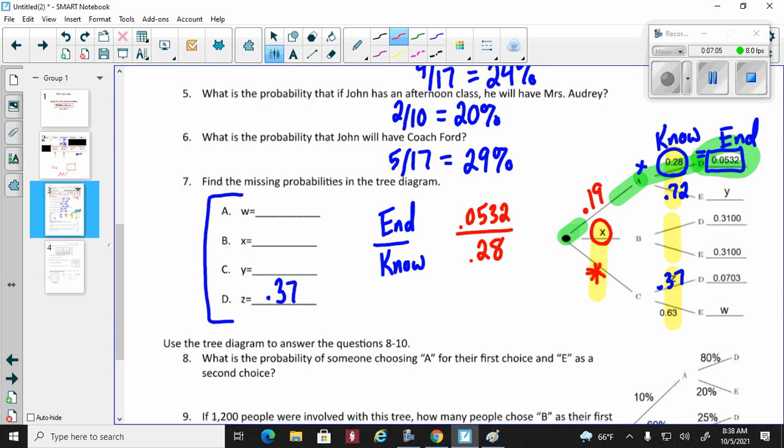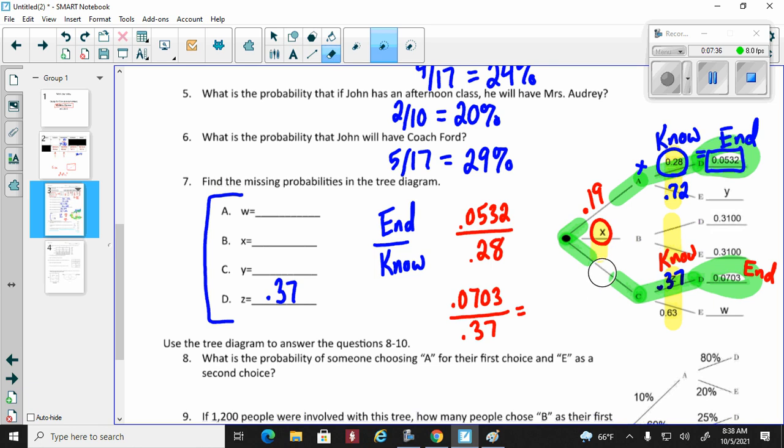I'm putting too many x's on there. All right? So watch what I highlight. My little star times 0.37 gives me 0.0703. So remember that the 0.0703 is my end number. This is what I know. That's what I don't know. So I'm going to take the end number, 0.07, off to the side here, divide it by 0.37, and I get 0.19.